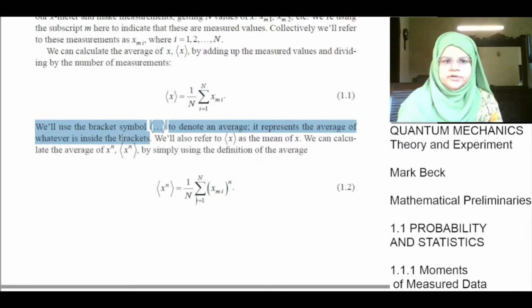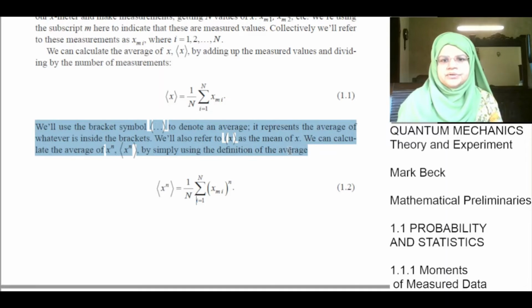We can calculate the average of x to the n by simply using the definition of the average.